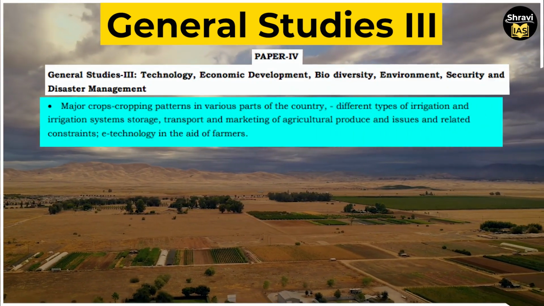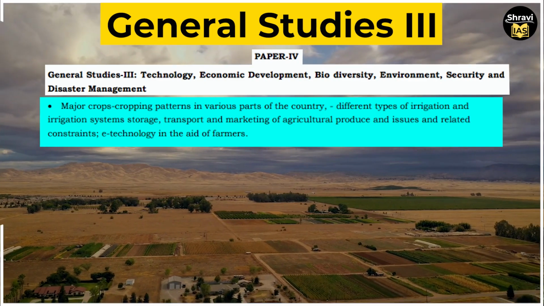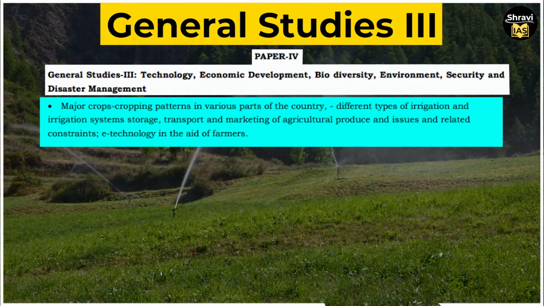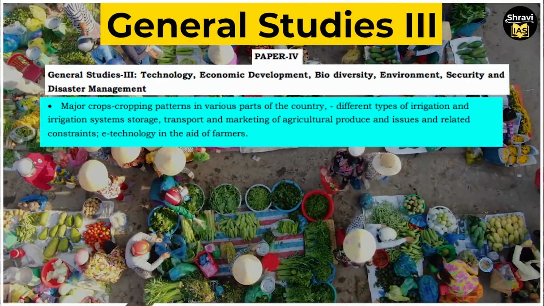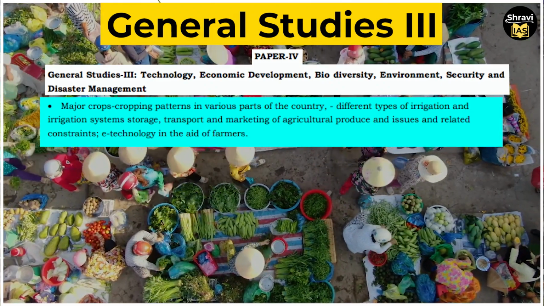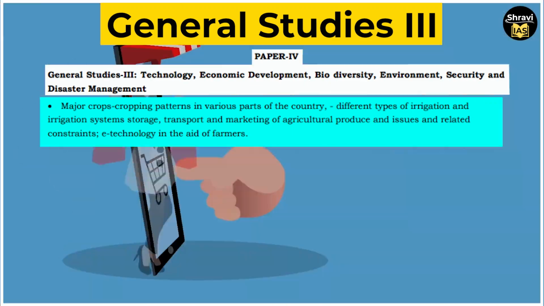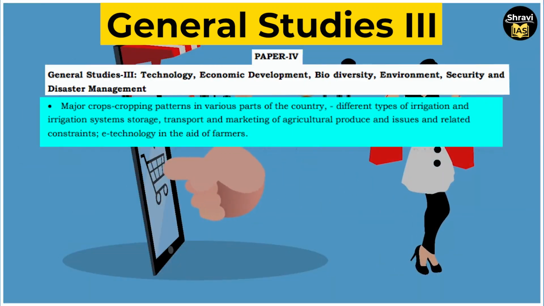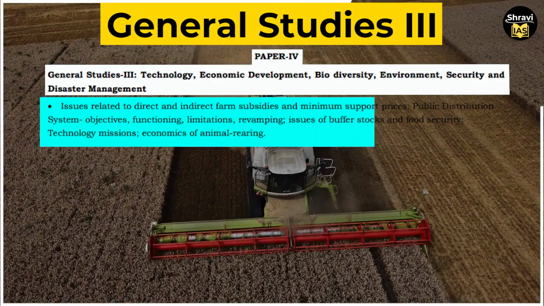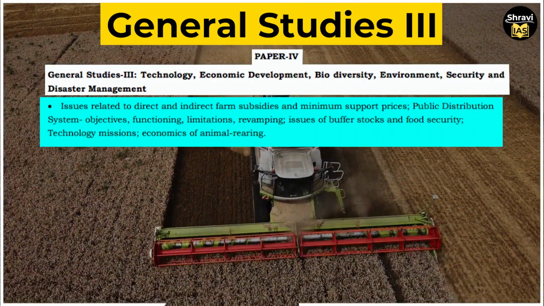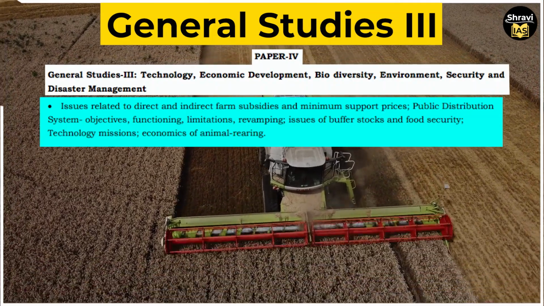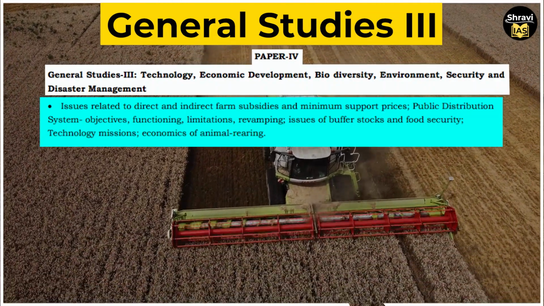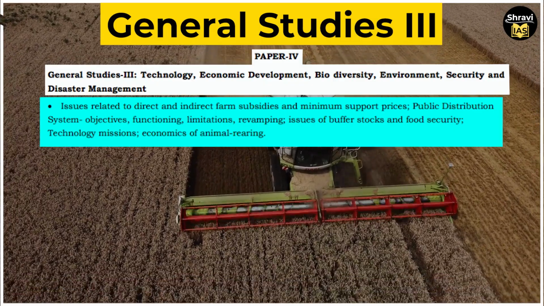Government budgeting, major crops, cropping patterns in various parts of the country, different types of irrigation, irrigation systems, storage, transport and marketing of agriculture produce and issues and related concerns, e-technology in the aid of farmers. Issues related to direct and indirect farm subsidies and minimum support prices, public distribution system, objectives, functioning, limitations, revamping, issues